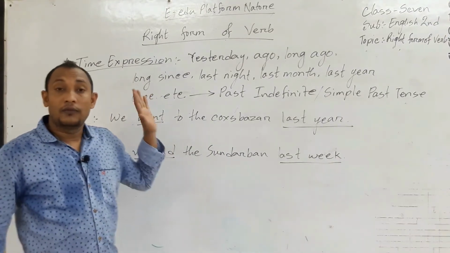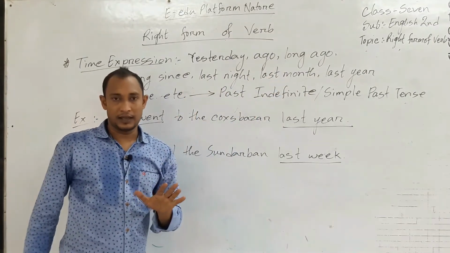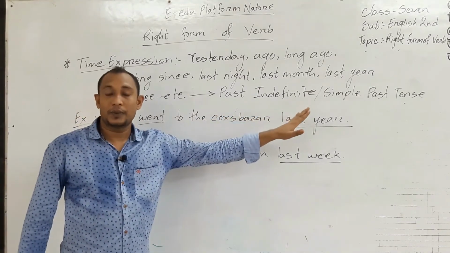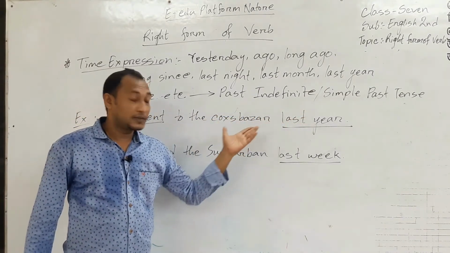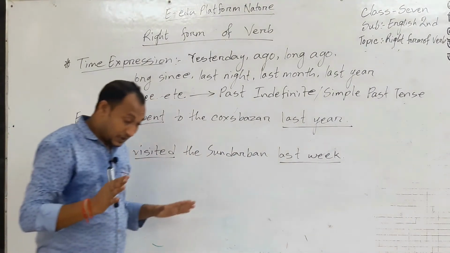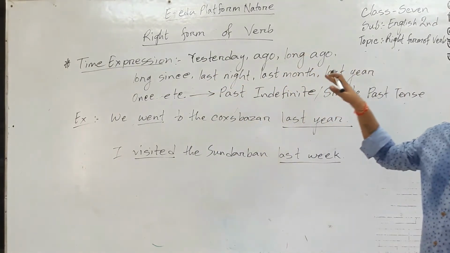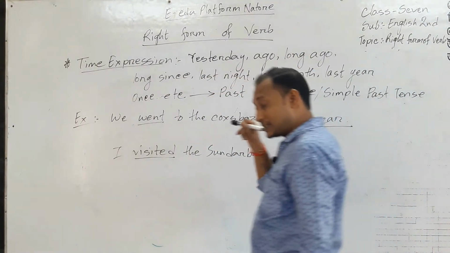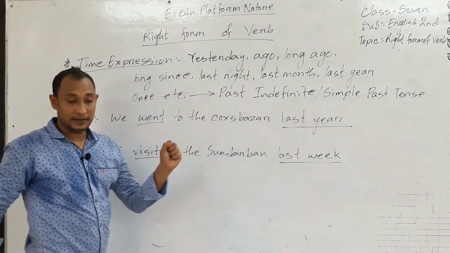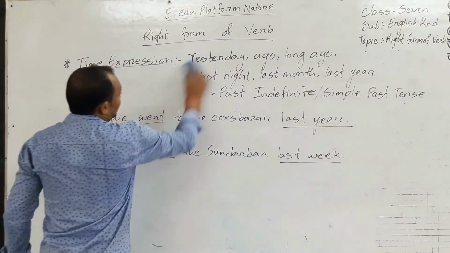So if you find this time expression in any sentence, you will use past indefinite or simple past tense formula, which is verb V2, past form. So you must remember this time expression must be included in this sentence when you change the sentence into past indefinite tense. So we are going to the next rules.